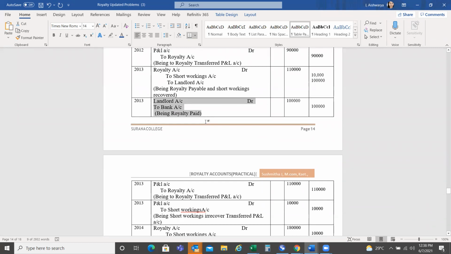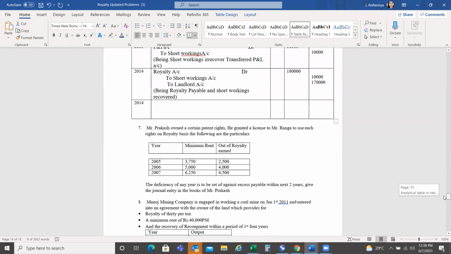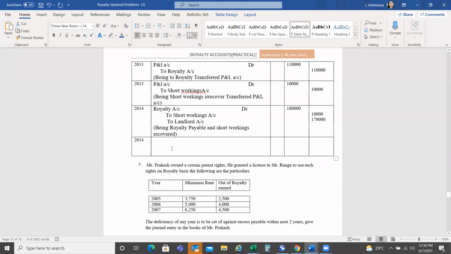Payment entry is landlord account data to bank account. Very good. Only one person is speaking. What about others? Come on, speak up. Speak up, guys. Only Daniel is speaking. What about others? 170, 170.